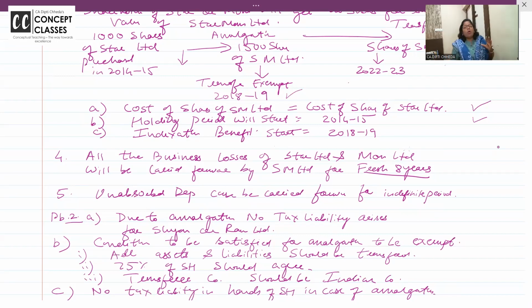And you know, all the business losses you can carry forward for a fresh 8 years. There was a business loss with Star Limited and 3 years are over. So it's not the remaining 5 years. Fresh 8 years you can carry forward the business loss. Unabsorbed depreciation you can carry forward for an indefinite period.